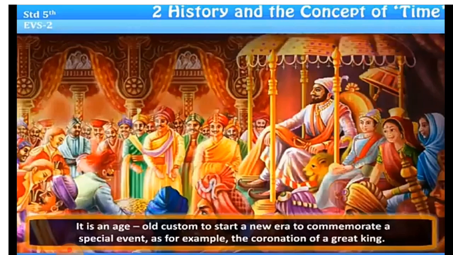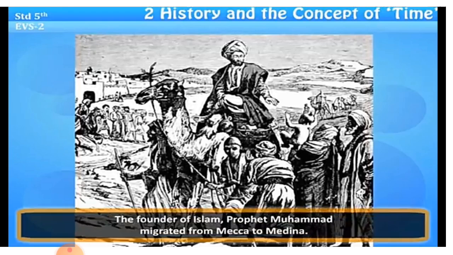We know that Chhatrapati Shivaji Maharaj started a new era or Shaka known as Rajyabhishek Shaka in 1674 AD to commemorate this coronation. Shalivahan Shaka and Vikram Samvat are two eras that are used in India.